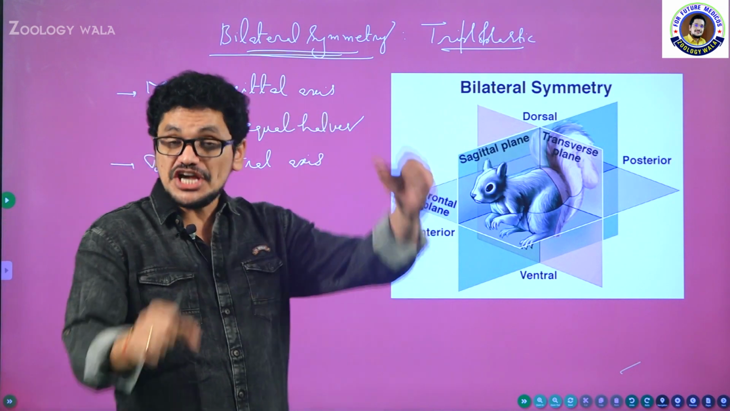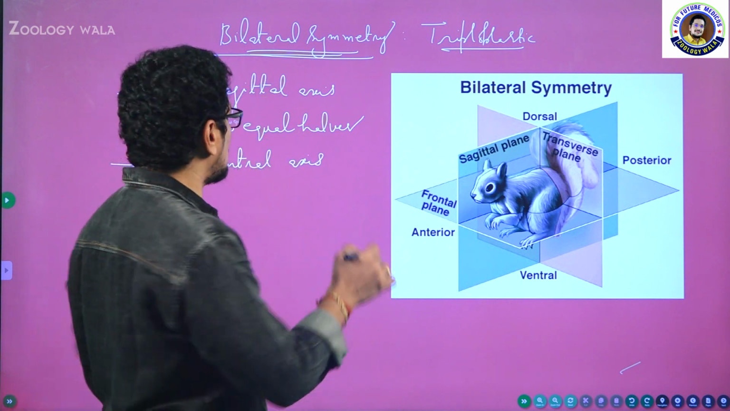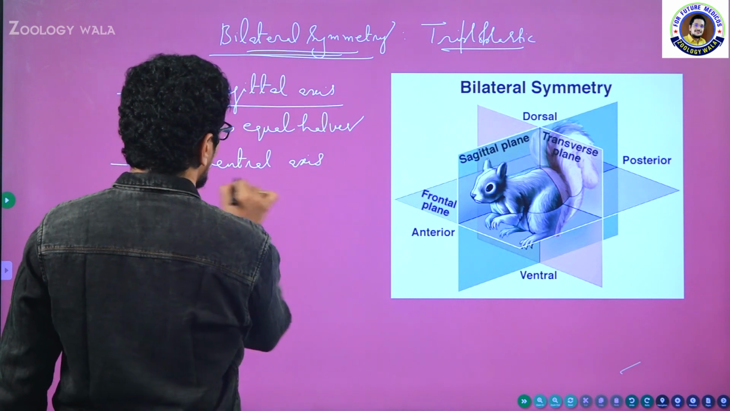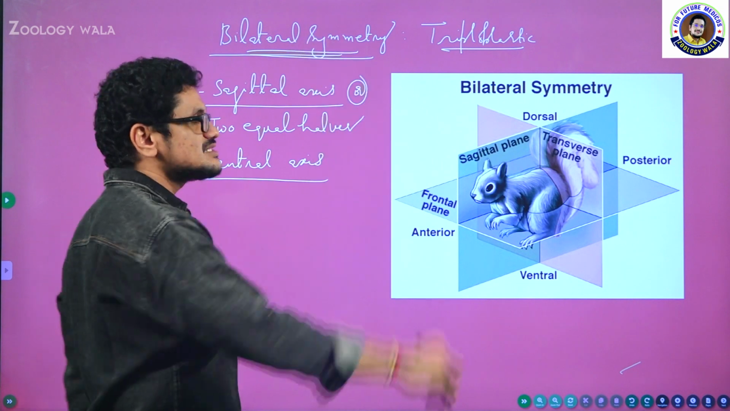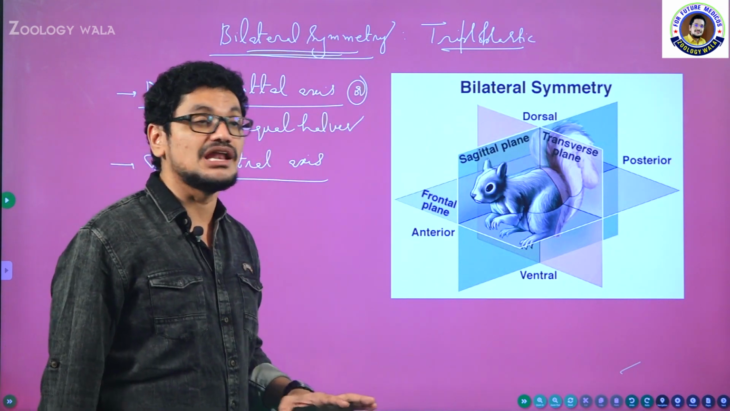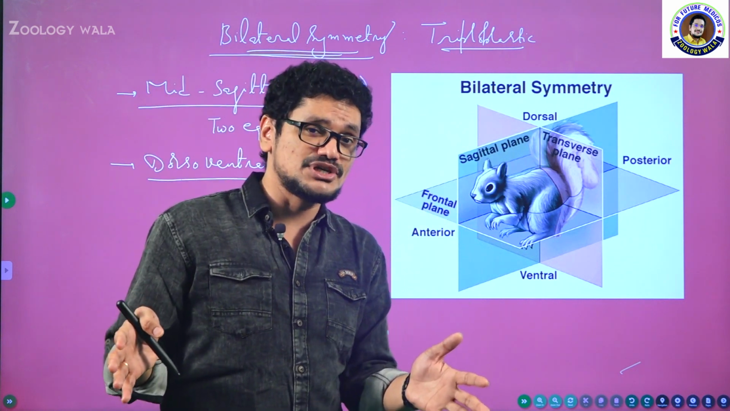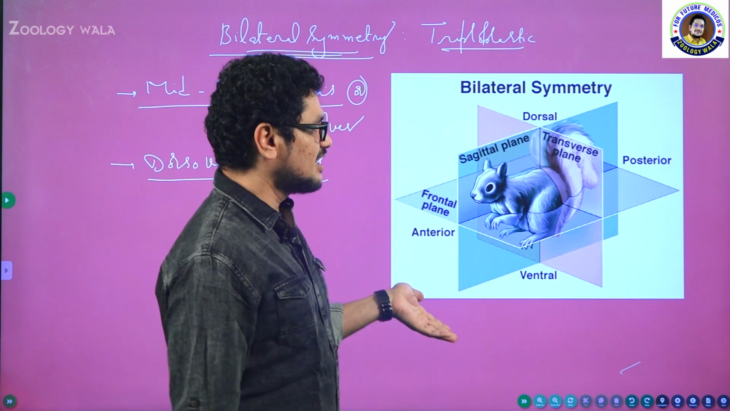Dorso-ventral. So the division which should pass through dorsal and ventral. So the dorso-ventral axis is also called the mid-sagittal axis. That is the principal axis here. That is the only axis which is possible in the case of bilaterally symmetrical animals, which makes the organism into two equal halves.